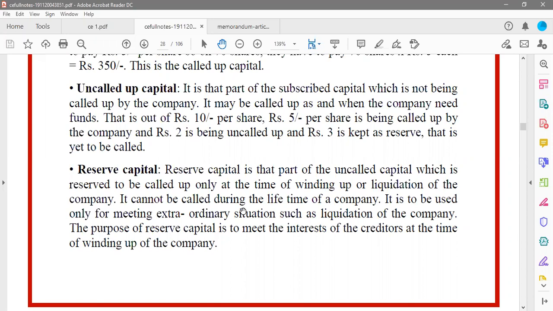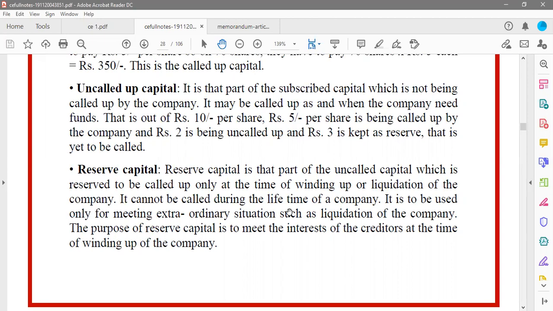Now, why am I doing this? When I'm closing down my company, I will require more amount. Maybe I have to pay the shareholders, the creditors, and some liabilities of the company. So I always keep an amount as reserve. This reserve capital is like what mother saves at home.